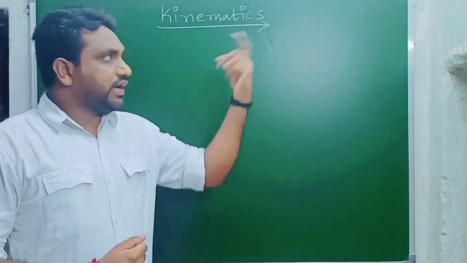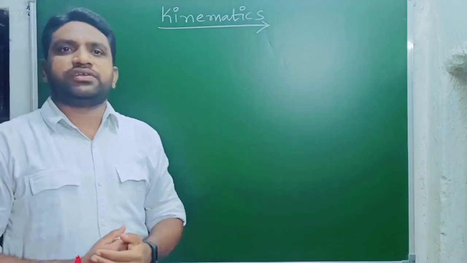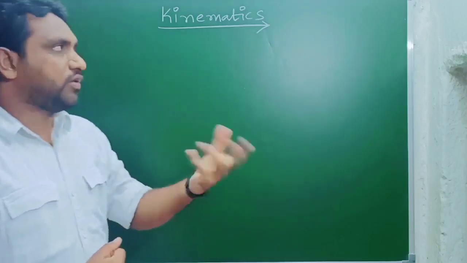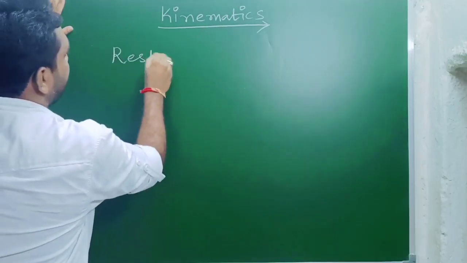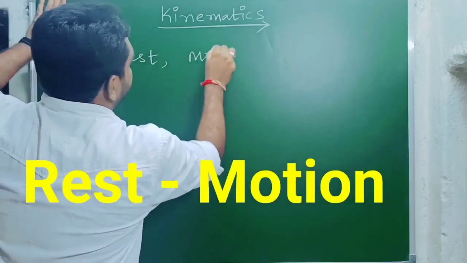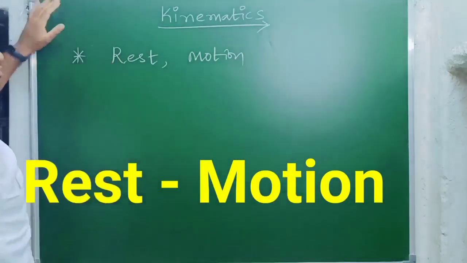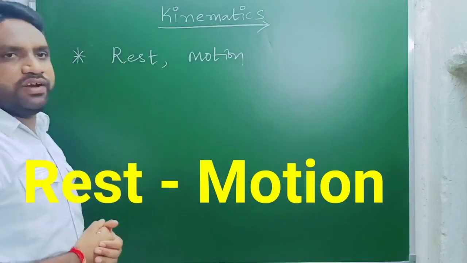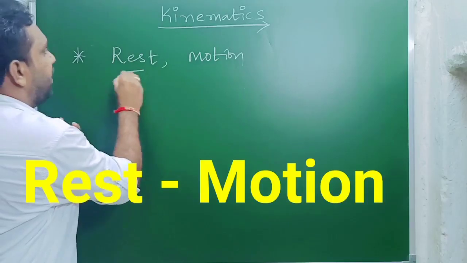In the kinematics chapter, first we need to know the basics. First we are going to learn two terms: rest and motion. What is meant by rest?